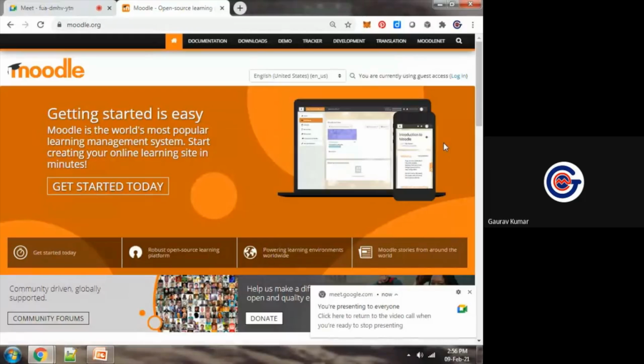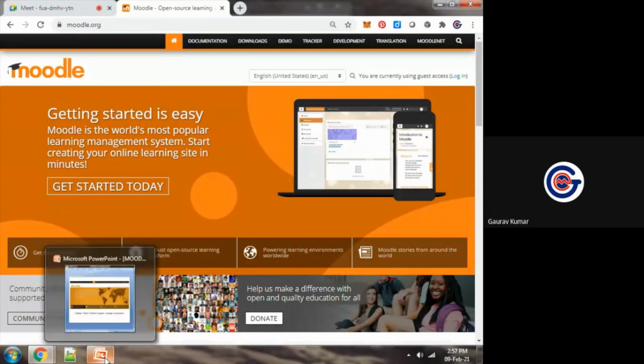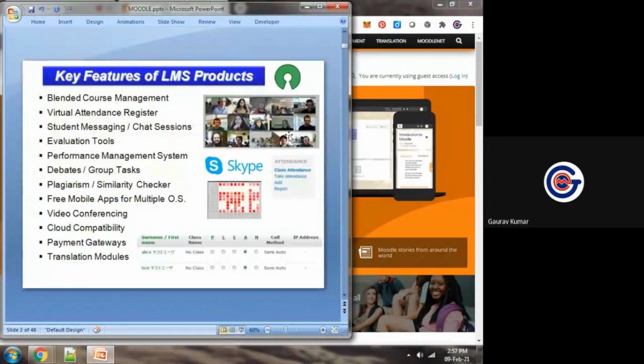So whenever we go for some web-based ERP, some web-based platform, we need its mobile app also. In the traditional way, one amount we pay for the website, one amount we pay for the web-based ERP. Suppose we are developing one ERP with all these features and so many other features.